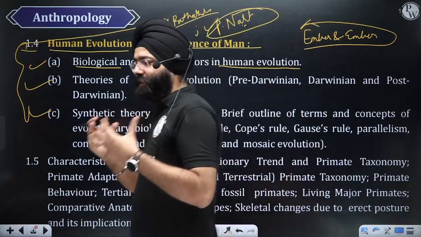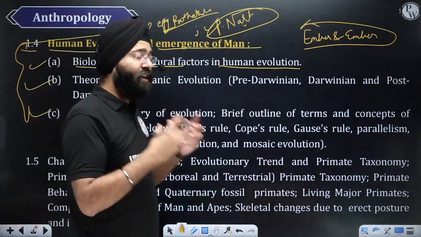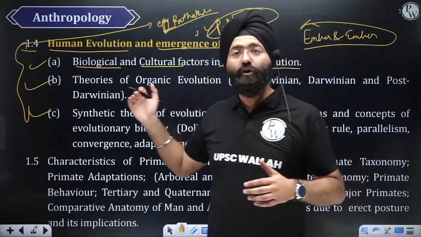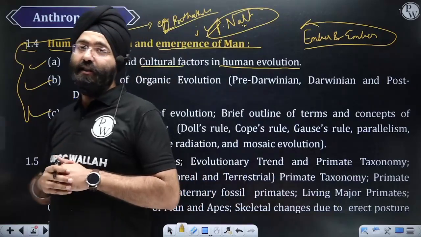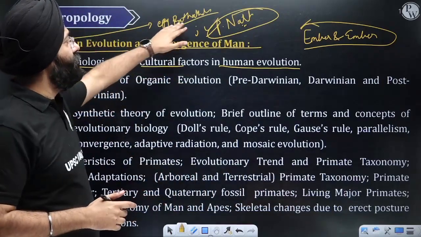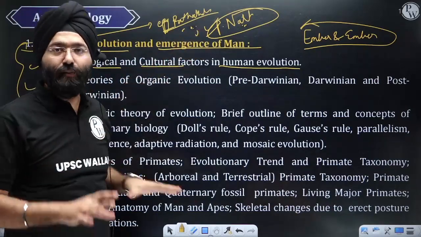So various aspects have to be mentioned along with that, right? So it's very, very important that we take into cognizance both the physical as well as the cultural dimension, right? And this is well covered in EPG Pathshala. Make sure you open it and read it properly, right?